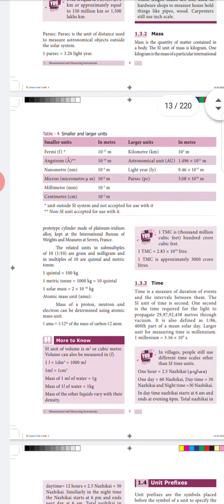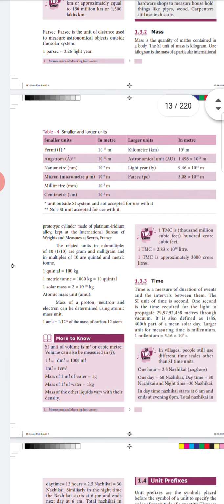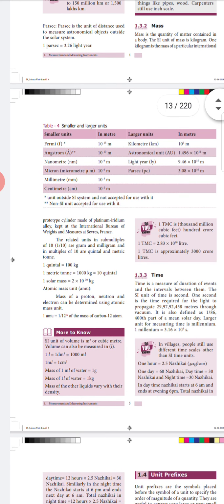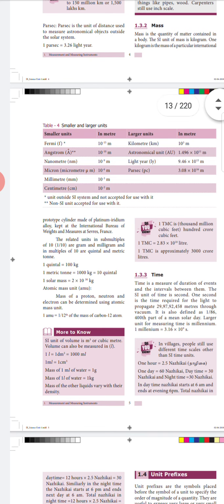And next one, we are having atomic mass unit. This atomic mass unit is used to measure the mass of proton, neutron, and electron which is present inside a molecule. And 1 AMU, one atomic mass unit, its value is equal to 1 by 12th of the mass of a carbon 12 atom.